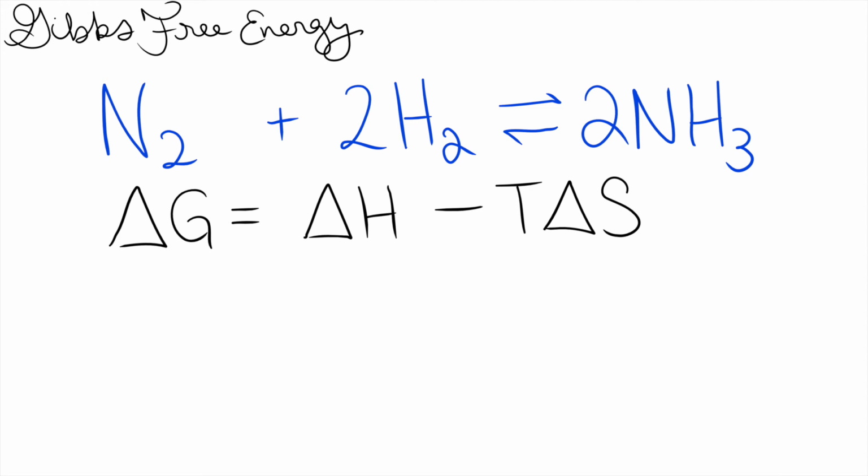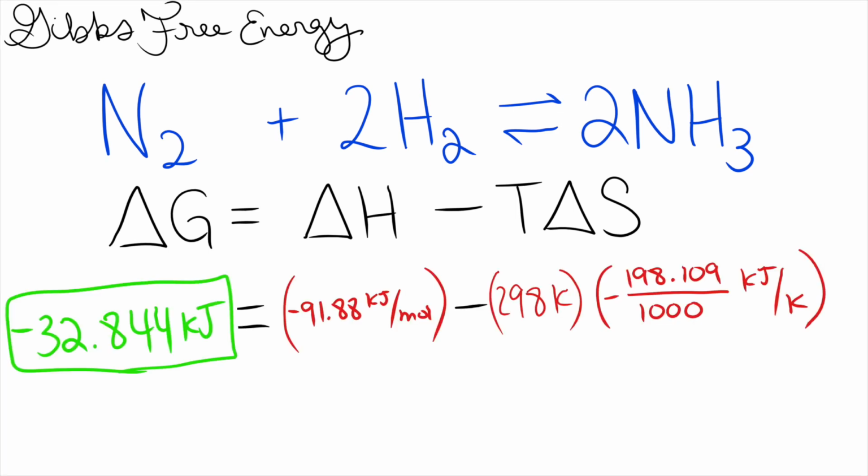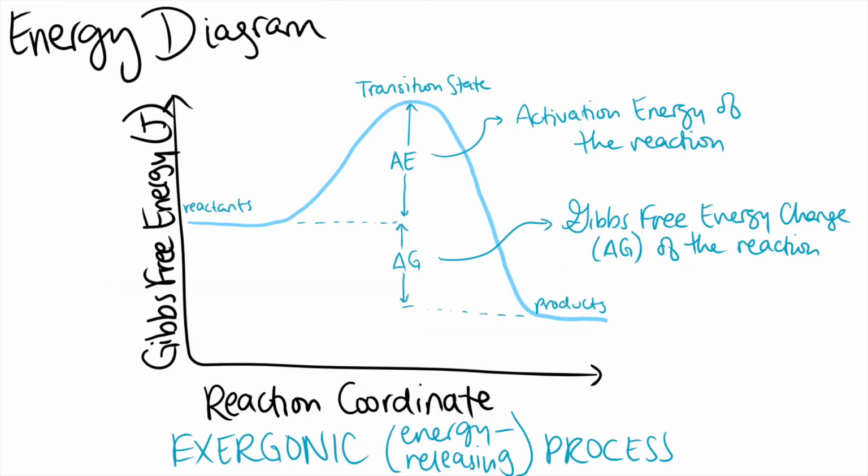The Gibbs free energy for this reaction depends on the values of delta H and delta S, along with the temperature of the reaction environment. The standard temperature is 298 Kelvin. The negative Gibbs free energy value means the reaction is spontaneous.